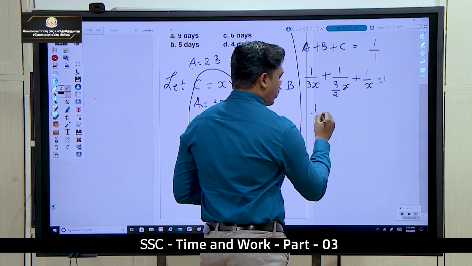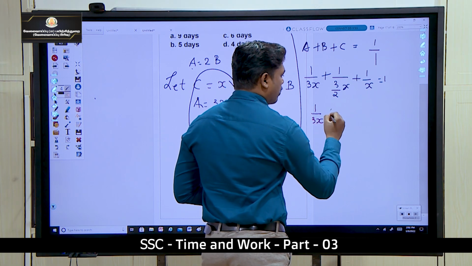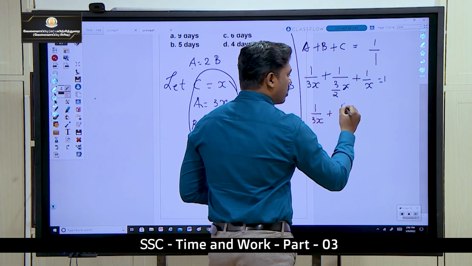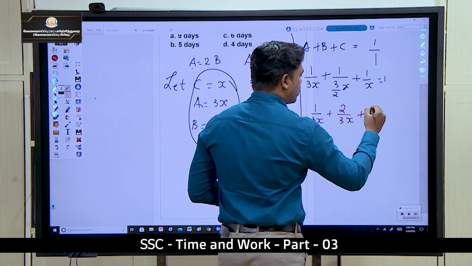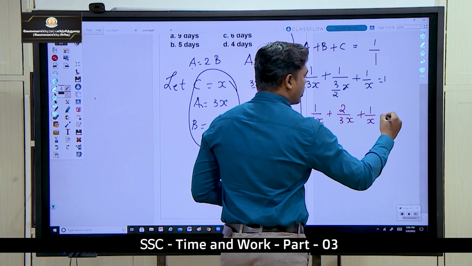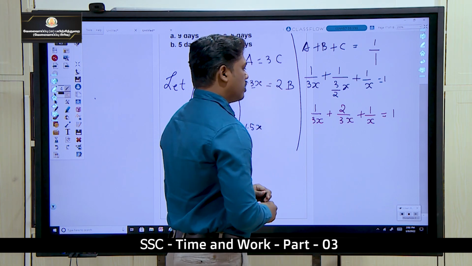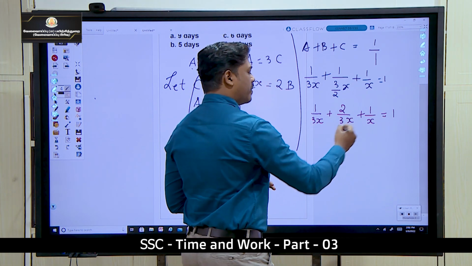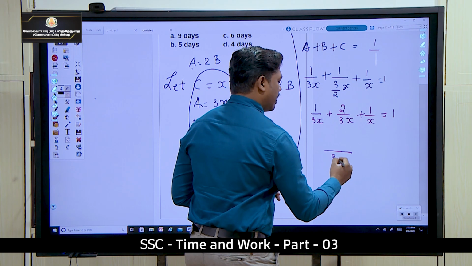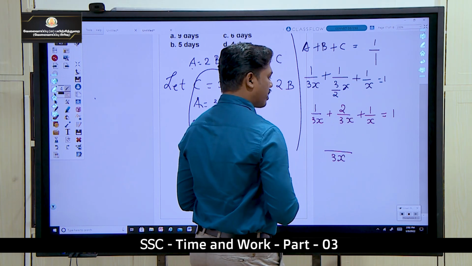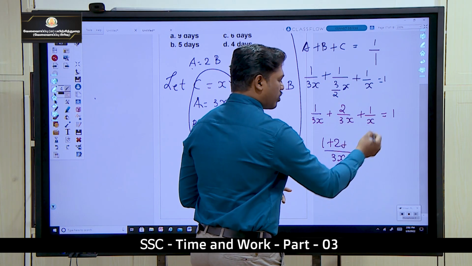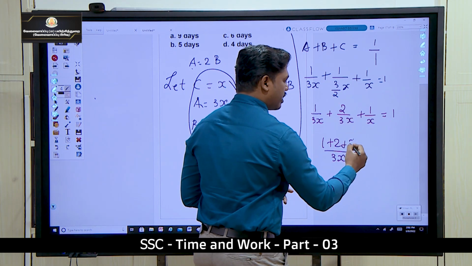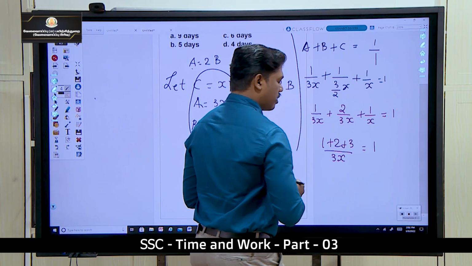It is like 1 by 3x plus 2 by 3x plus 1 by x is equal to 1. So what is the LCM here? LCM would be 3x. Okay, so 1 plus 2 plus x how many times? 3 times, 3 into 1 is 3.